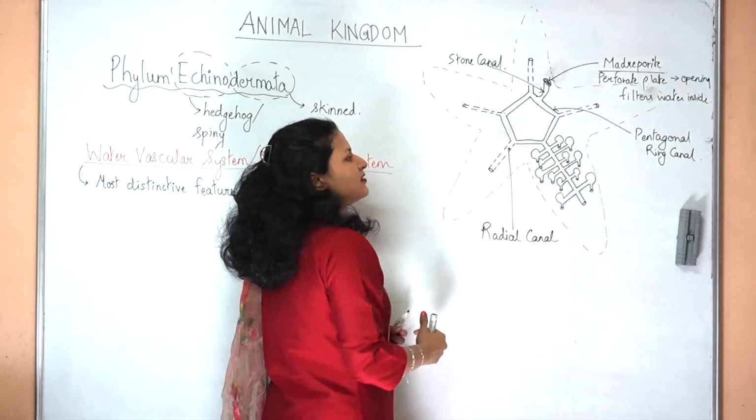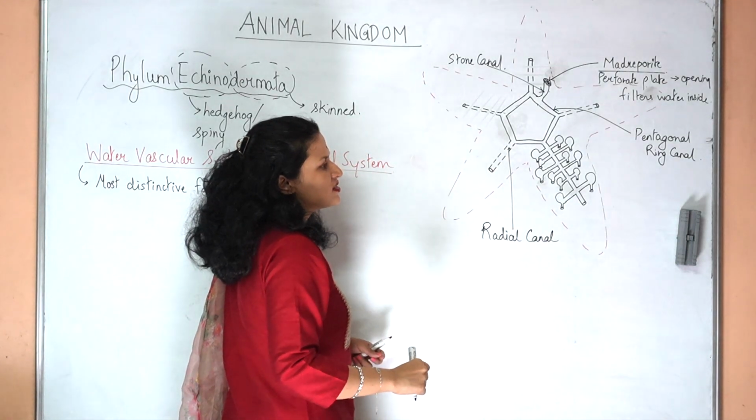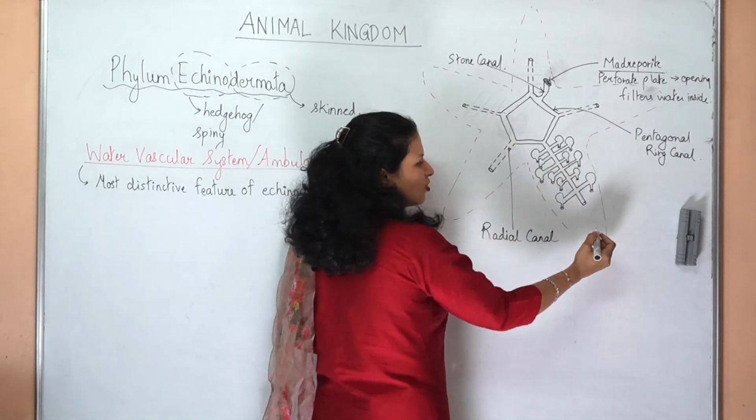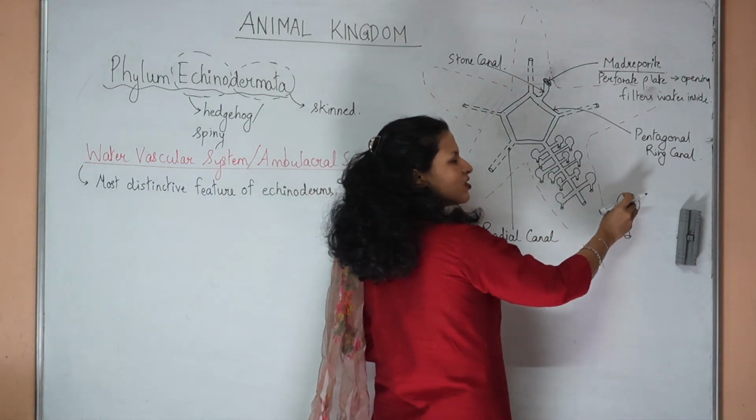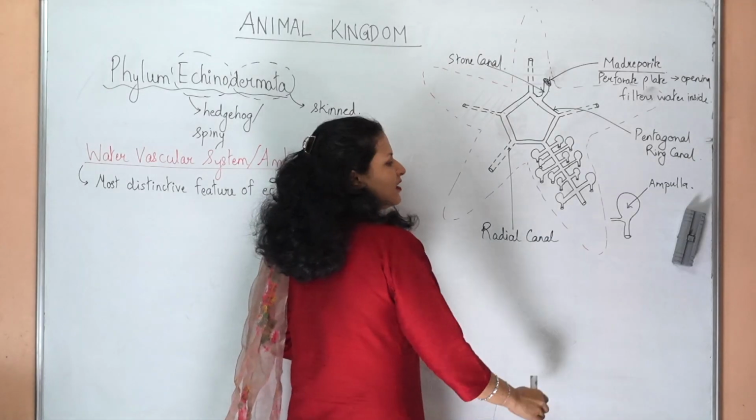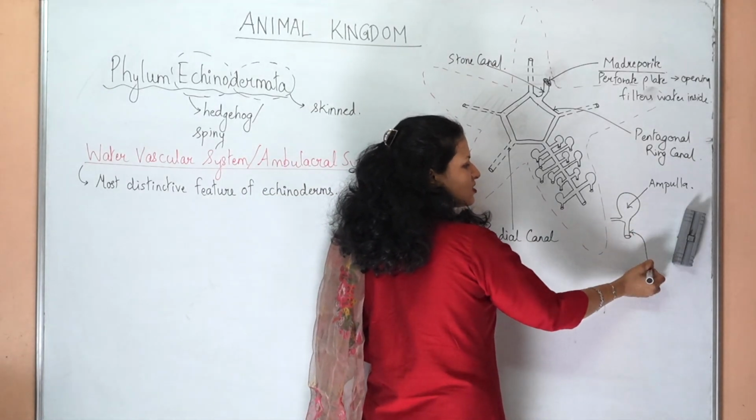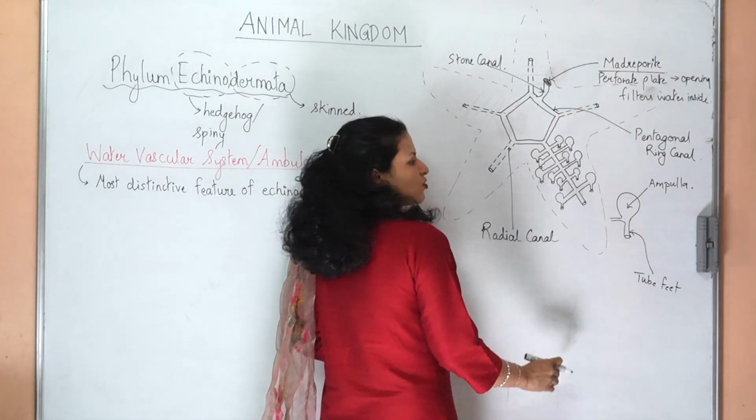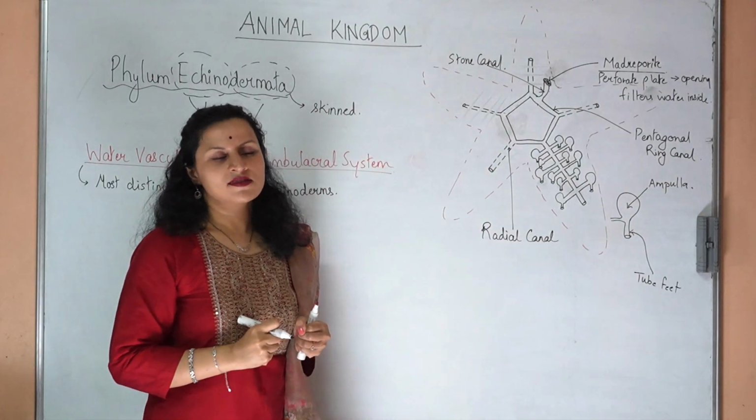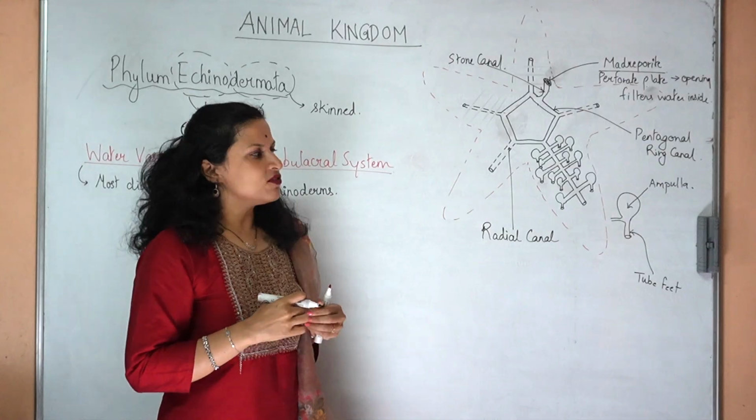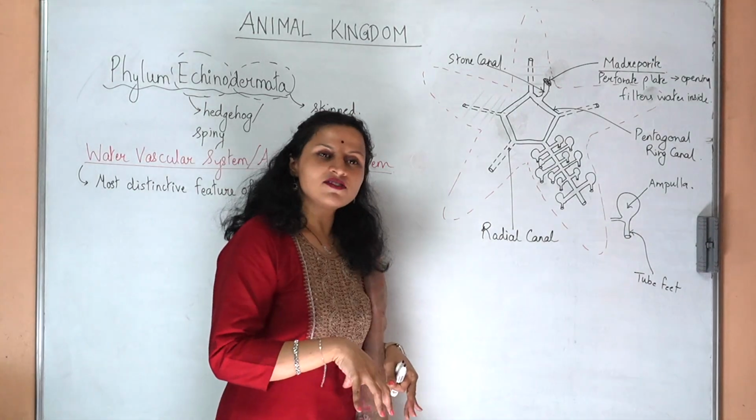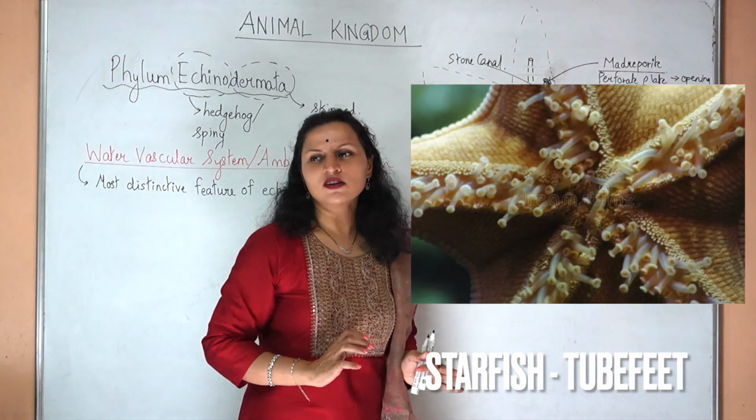Each canal then divides into smaller branches, and each of these smaller branches leads into a balloon-like structure with a bulbous top in which the water is stored. This is called the ampulla, and it leads down into the tube feet. Whenever required, the ampulla is compressed so that pressure is generated. The water is pushed into the tube feet, making them emerge outside, and that helps the starfish crawl on the surface.